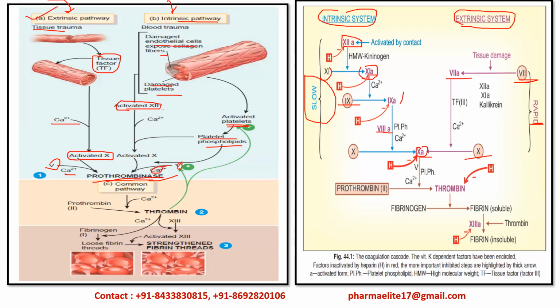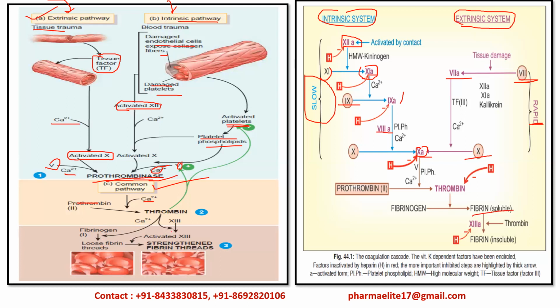So the end result of both these pathways is what? Prothrombinase. After the prothrombinase formation, the further steps are the same for both the pathways. Hence it is referred to as the common pathway. That is, this prothrombinase will convert prothrombin to thrombin with the help of calcium. Then this thrombin will convert fibrinogen to the loose fibrin threads, that is loose fibrin threads or soluble fibrin threads.